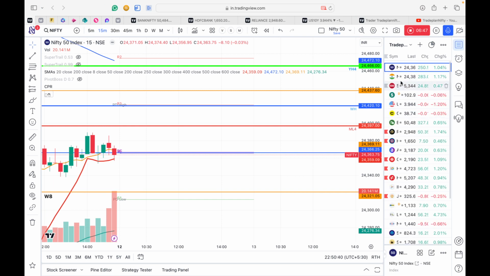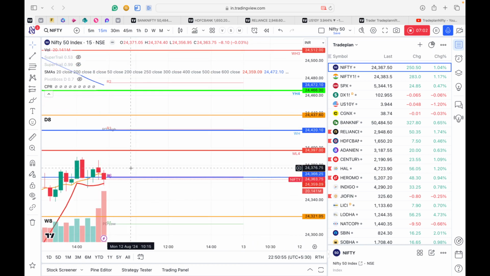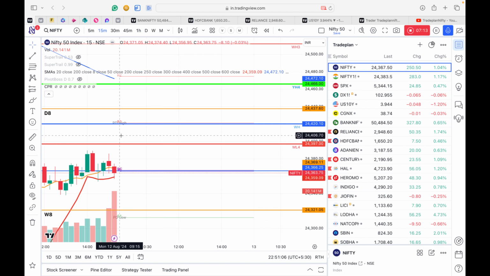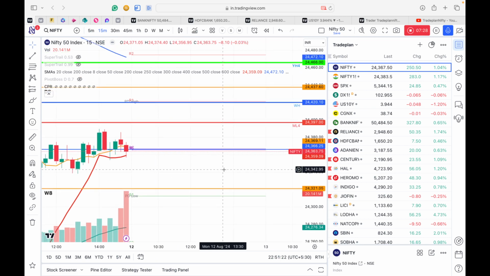Now, as of now, Nifty Gift is at 24,383, and the pivot is at 24,363. So it looks like the open is going to be above the pivot. So first scenario, the market is going to open above the pivot. In that case, it's definitely a buy on dip. So the first trade plan for tomorrow is that we go for a buy on dip closer to the pivot, which is at 24,366, with a stop loss below previous day low, which is at 24,312. So any dip towards previous day low should be bought. That is an aggressive trade.